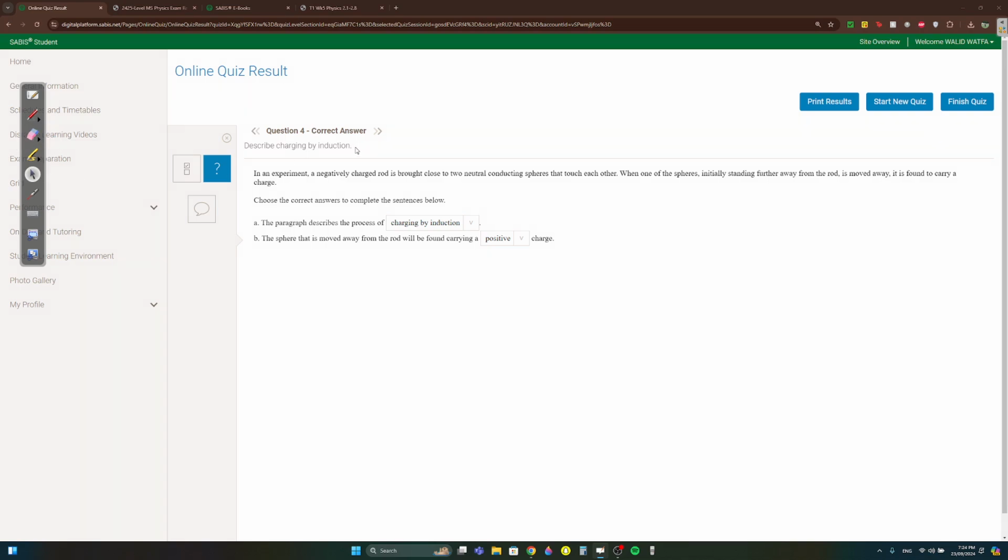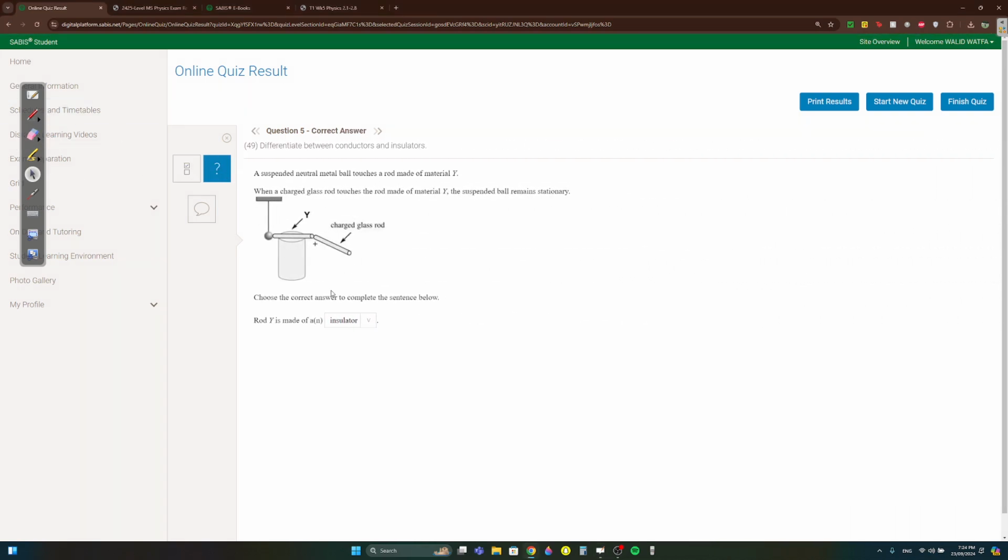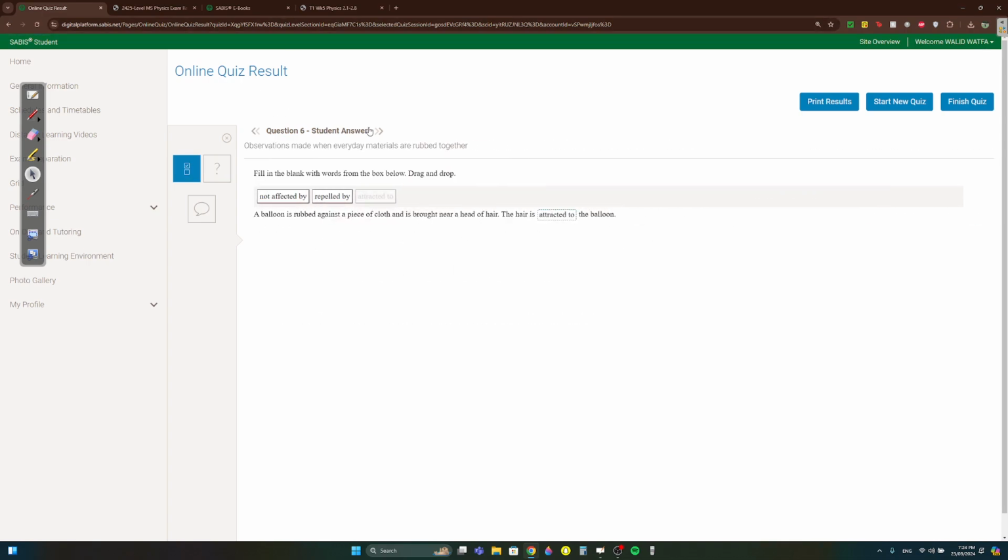Question 5. Here rod Y will be an insulator. Why? Because it's not repelling. Remember, if it's not repelling, it means it's not allowing the charge from the charged glass to repel the wire, to flow. So we're not allowing it to flow, which means it's an insulator. Question 6. A balloon is rubbed against a piece of cloth and is brought near a hair.